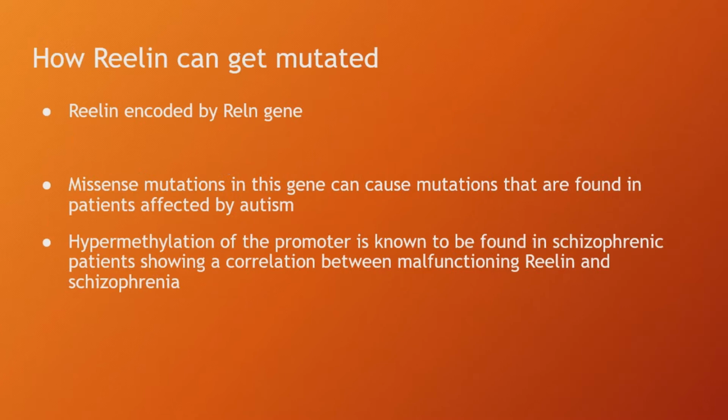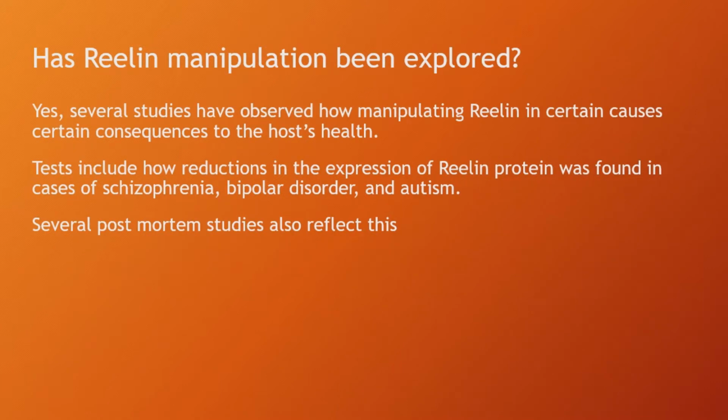Reelin is encoded by the Reelin gene. Missense mutations in this gene can cause mutations that are found in patients who are affected by autism. Hypermethylation of the promoter is known to be found in schizophrenic patients, showing a correlation between a malfunctioning Reelin and schizophrenia. Several studies have observed how manipulating Reelin can result in certain consequences for the patient's health.